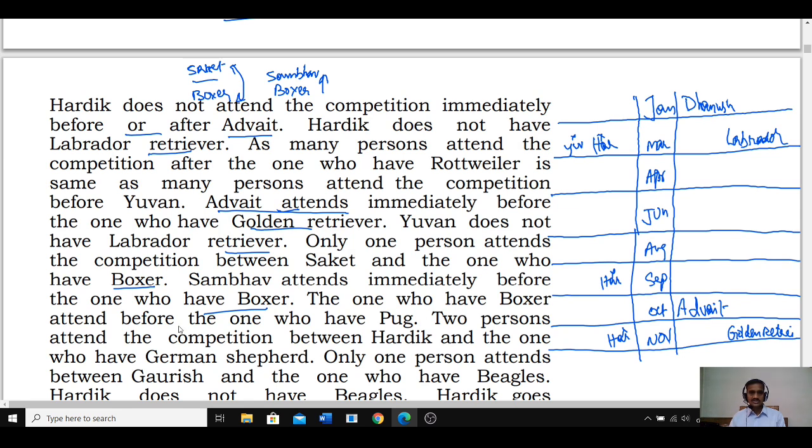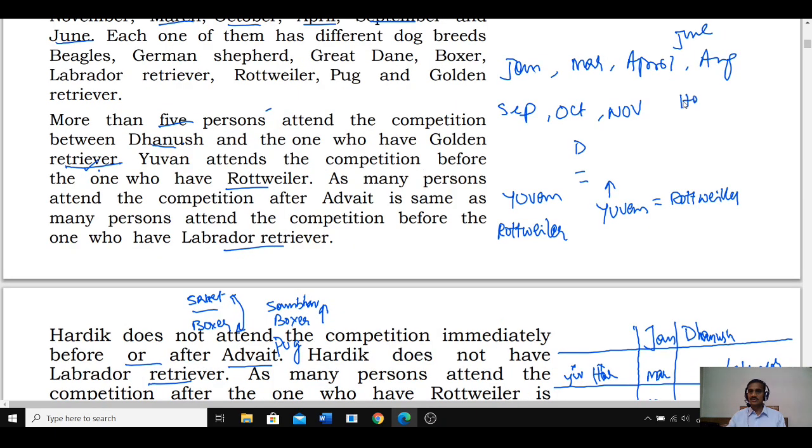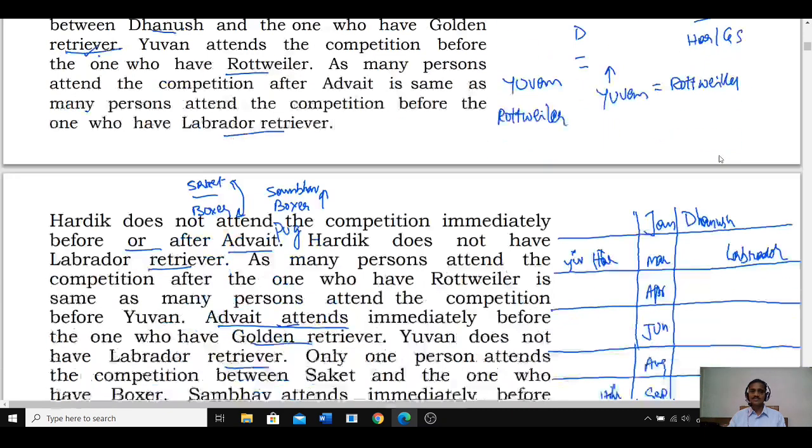The one who has Boxer attends before the one with Pug. Boxer is before the Pug. The word immediate is not given, hence it could be anywhere. And 2 persons between Hardik and the one with German Shepherd. Now between Hardik and German Shepherd, there must be exactly 2 people.